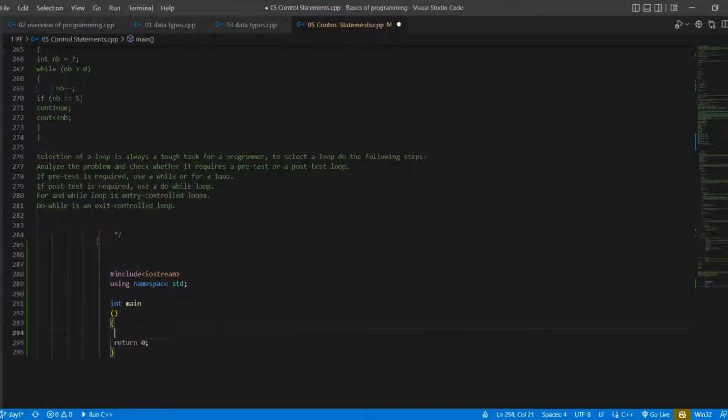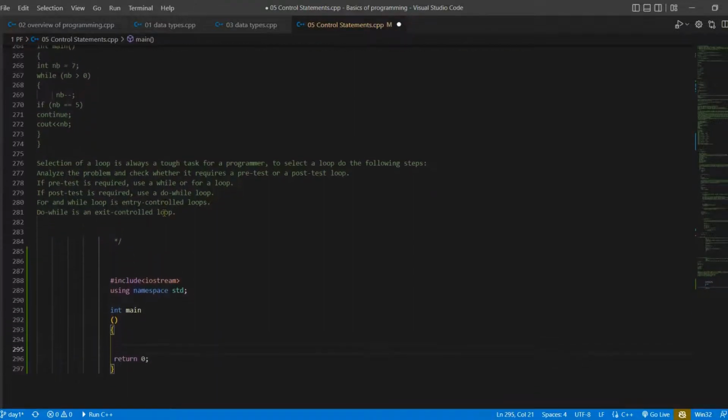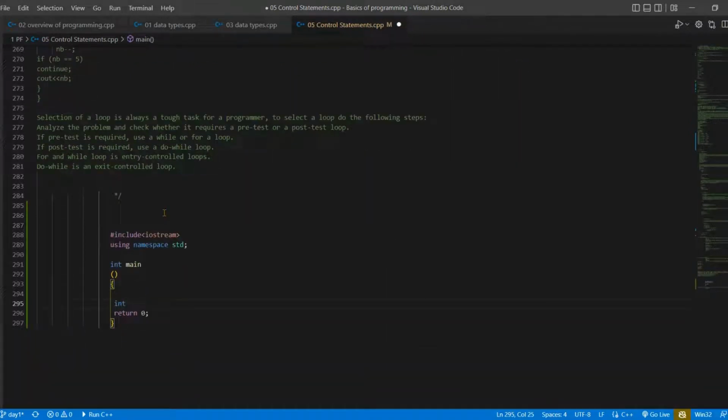Okay, this is the body of C++. Now we are going to cover if else if. Suppose I have int a is equal to 10, and I also have b which is equal to 20. Now I have to check whether a is greater than b or not. With the human mind we can say that a is smaller than b, but a compiler or computer does not know which is greater and which is smaller. So in this case we are going to use the if else condition in the programming language.